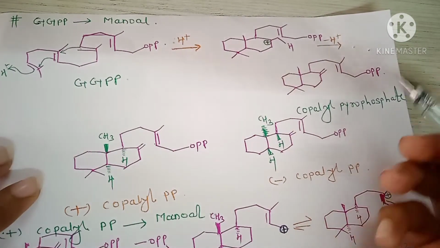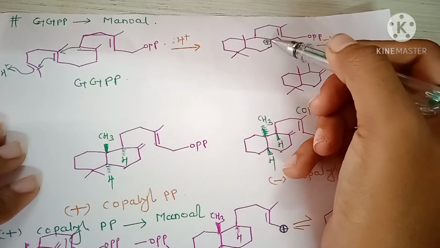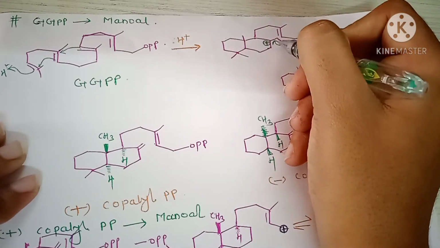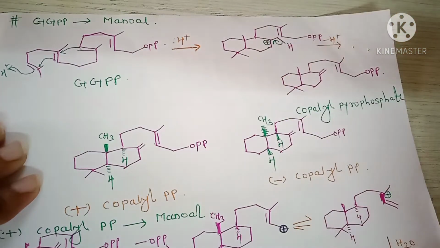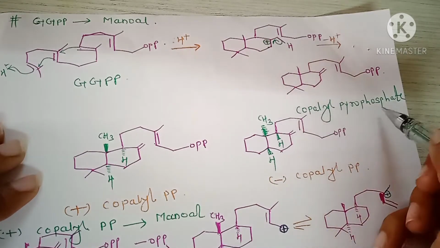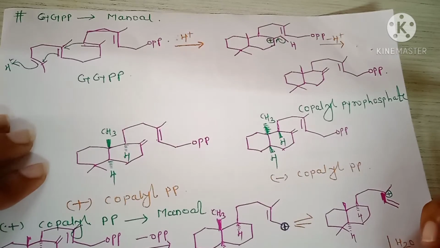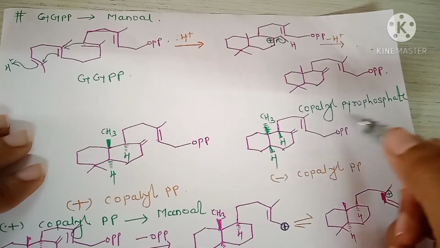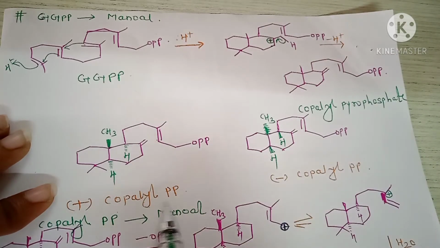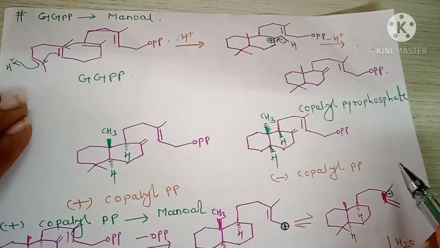Next, the loss of proton and stabilize the tertiary carbocation. Loss of this proton and stabilize the carbocation and the formation of a structure like this, and it is called copalyl pyrophosphate. There are two isomers of copalyl pyrophosphate. First one is plus copalyl pyrophosphate and second is minus copalyl pyrophosphate.